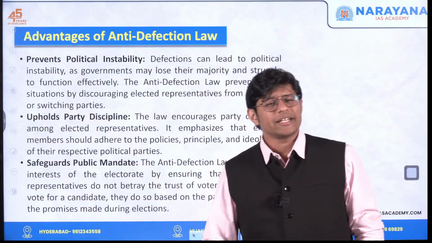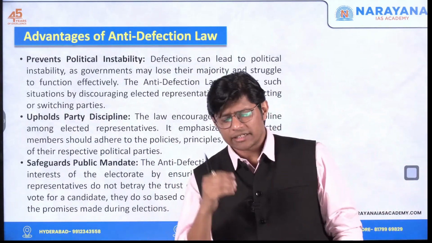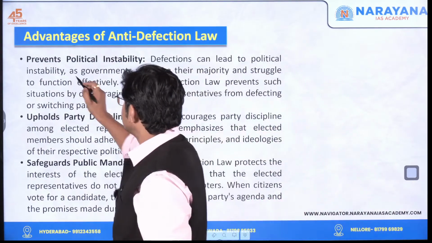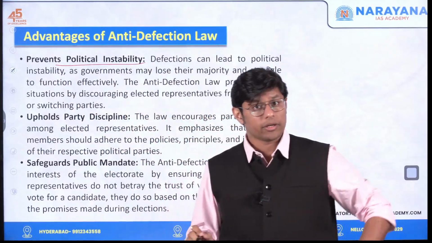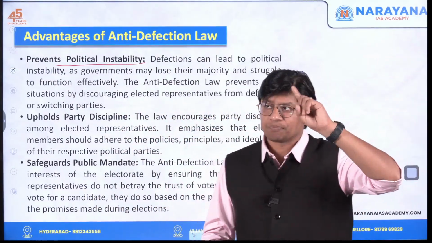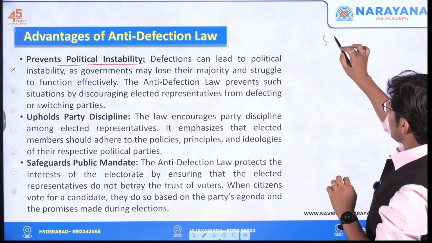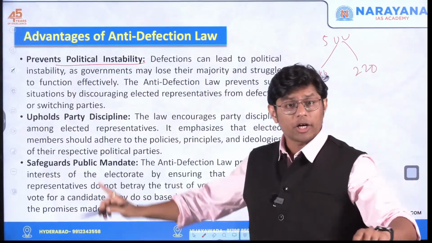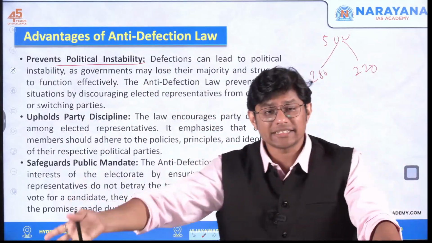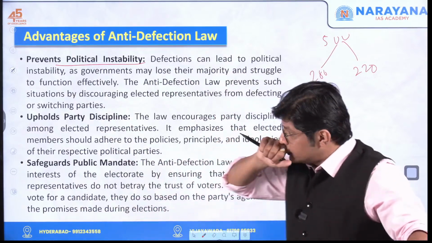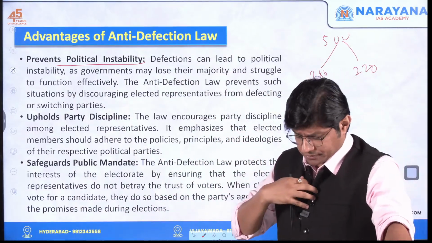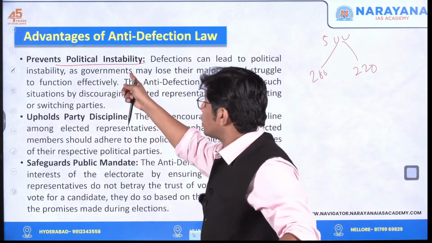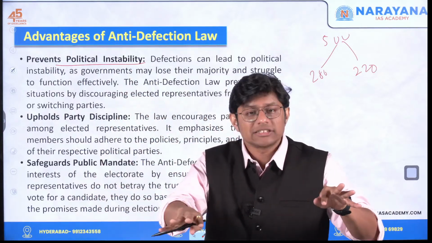Now let us try to understand the advantages of the law, and then we'll understand the challenges, right? The first advantage is it prevents political instability. In the first slide, I discussed one example. Let's say 500 members, 280 and 220. Now, because of this law, if a member switches sides, he'll be disqualified. So when a member knows that if I change my side, I'll be disqualified, he won't change the side. It prevents political instability. There will be political stability first.